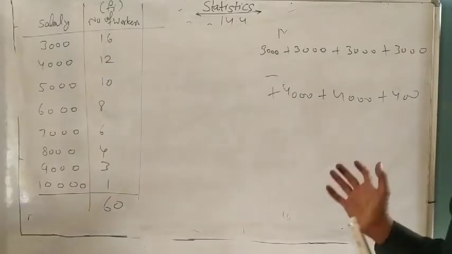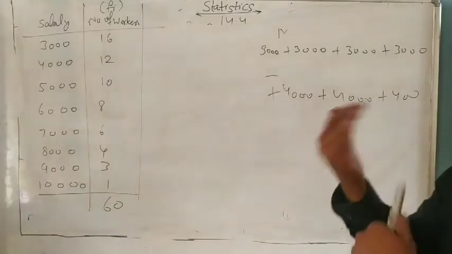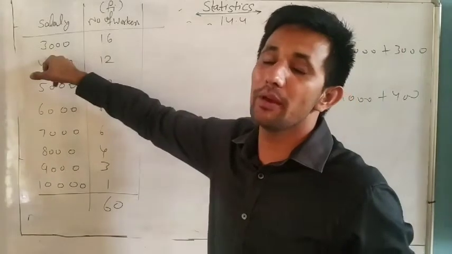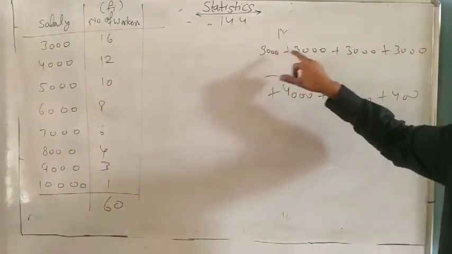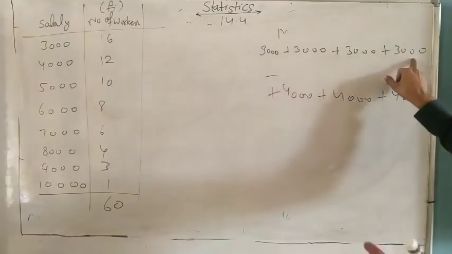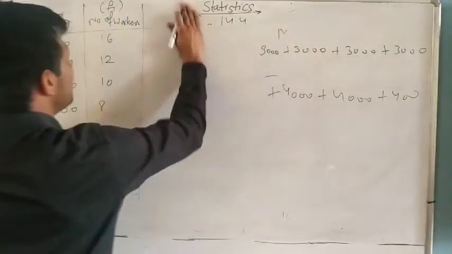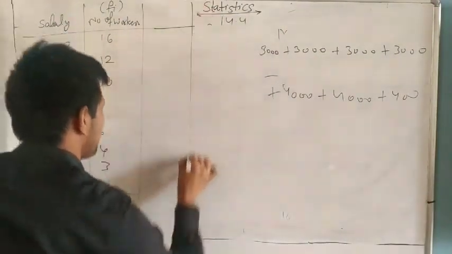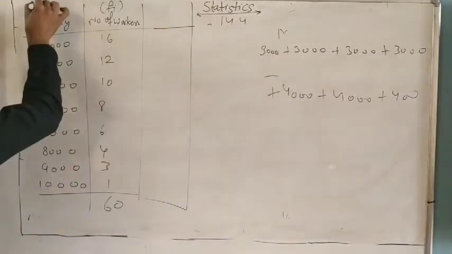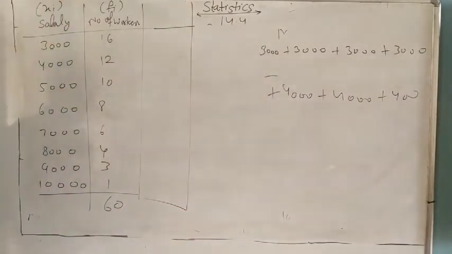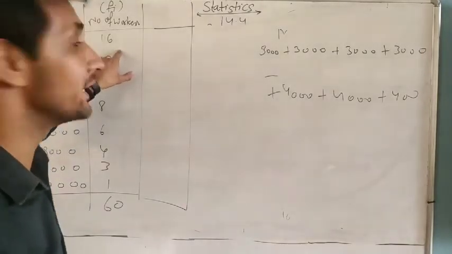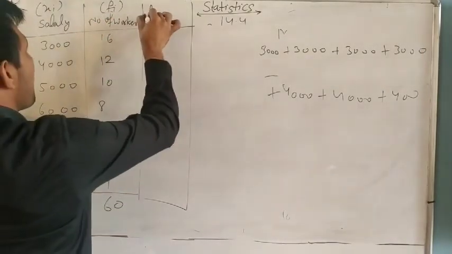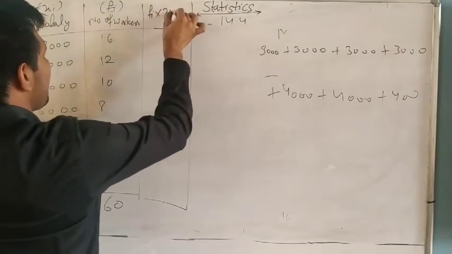So in this case, what will we do? How many workers are getting the salary of 3,000? 16. And now, how will we find it? 3 plus 3 plus 3 plus 3. How many times? 16 times. So we will find it this way. Salary is always represented by x. So it means multiply 3,000 into 16. So it means fi multiplied by xi.